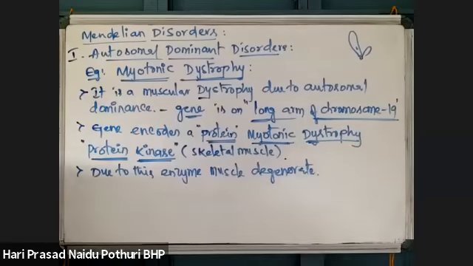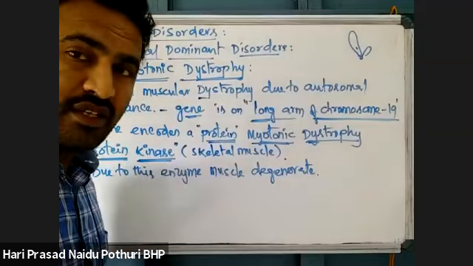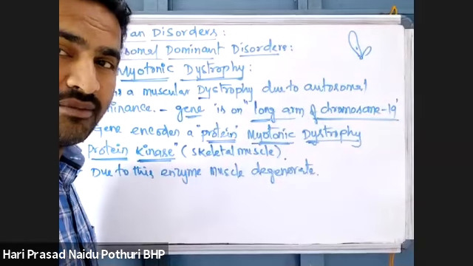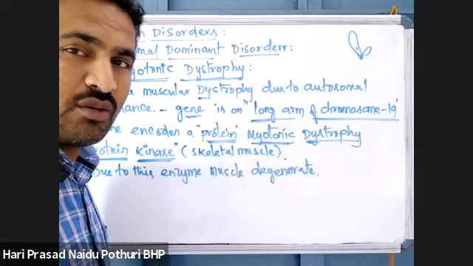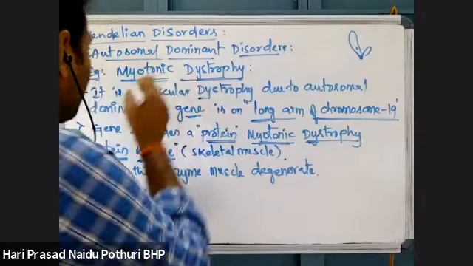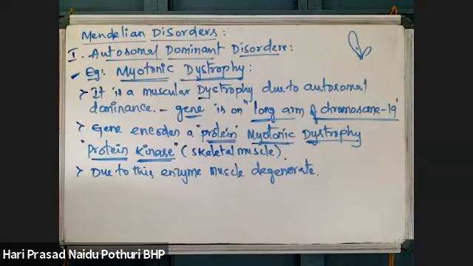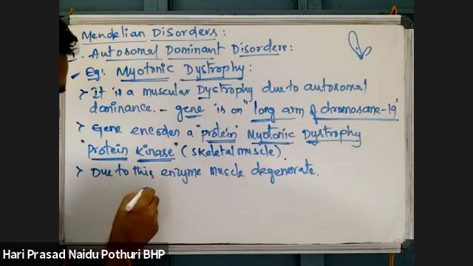The pedigree for this is already given in NCERT. In the previous class, I showed you the first pedigree, which is autosomal dominant. How can we say autosomal dominant?